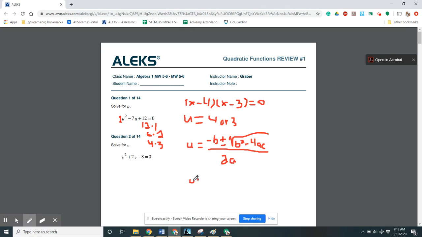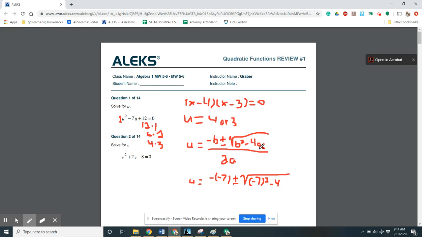So it would be, we put negative 7 in place of the b, so it's negative negative 7 plus or minus the square root of negative 7 squared minus 4.